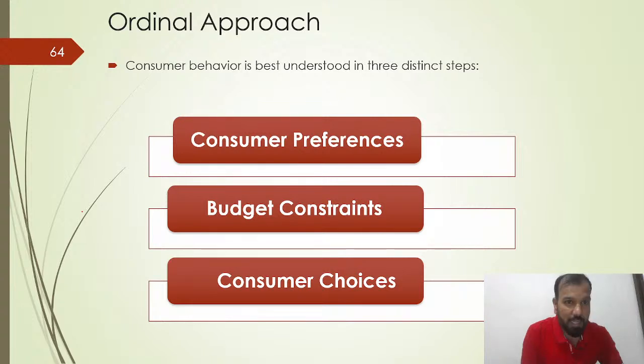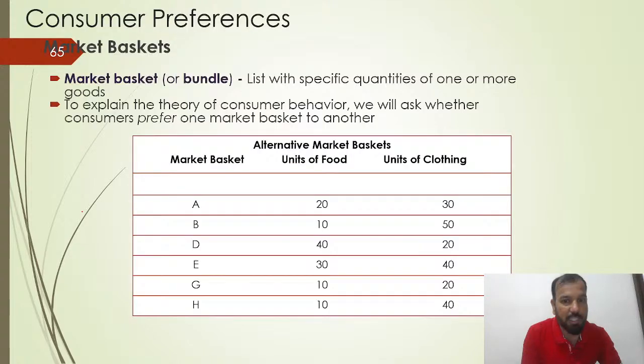So in ordinal utilities, we have three: consumer preferences, budget constraints, and consumer choices. Suppose we have a list of products with specific quantities of one or more goods. We have to explain the theory of consumer behavior. We will ask whether the consumer prefers basket one or basket two.